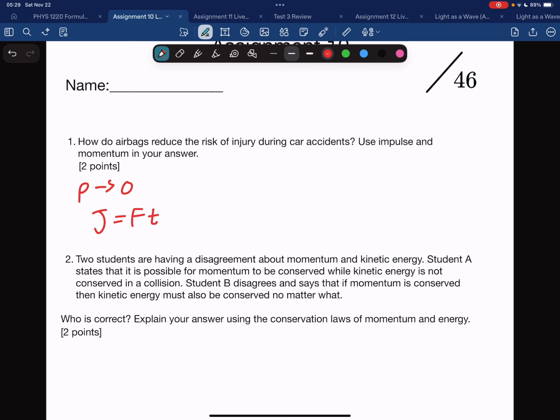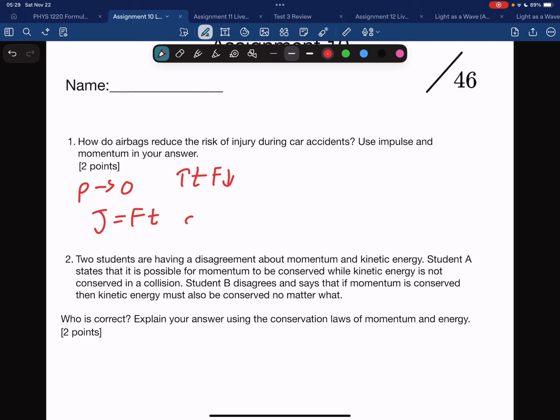We can change the time that the impact takes. So if we increase the time and the impulse J has to be constant, then the force has to decrease.